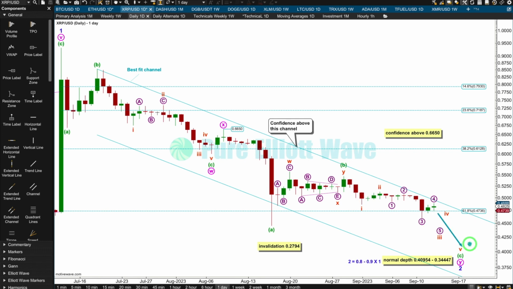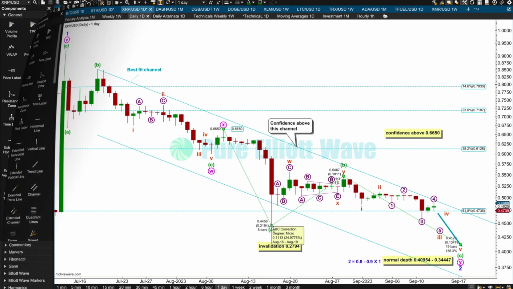And then the final low down to the very final low for subminuette 5. Now minuette C for this wave count would be extremely likely to move below the end of A at 0.4456 to avoid a truncation, and truncations are very rare.